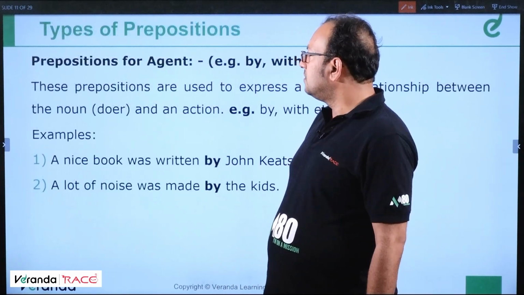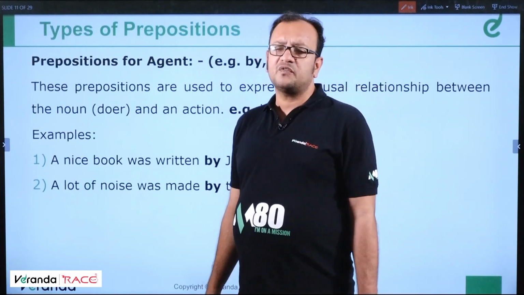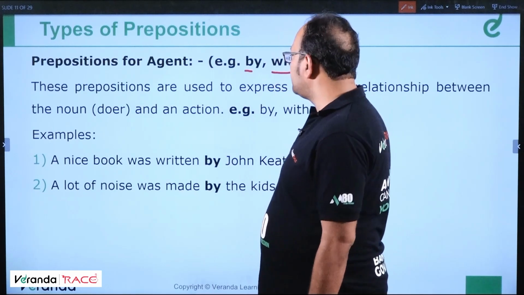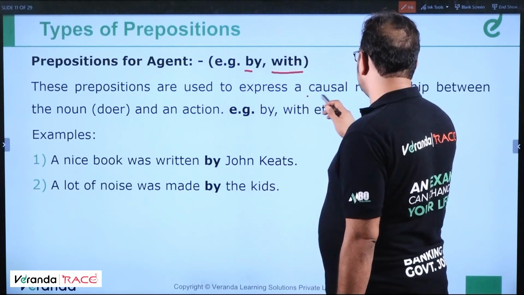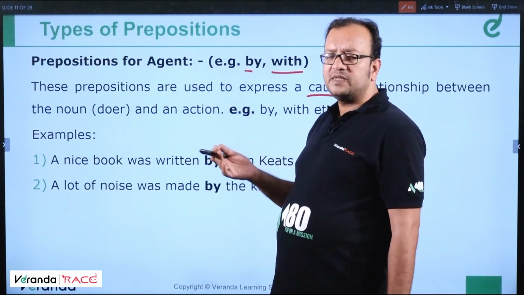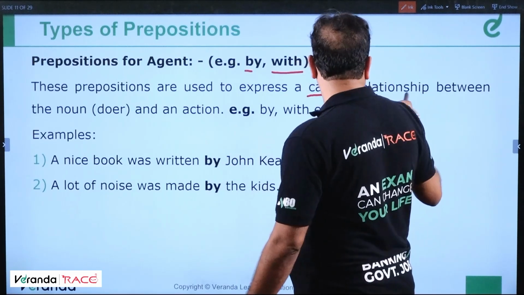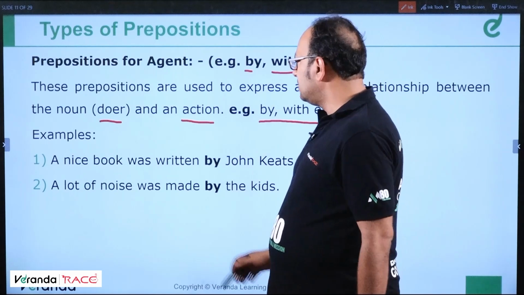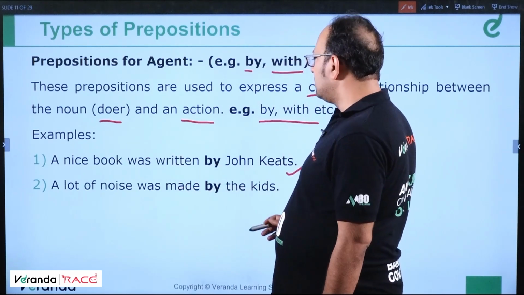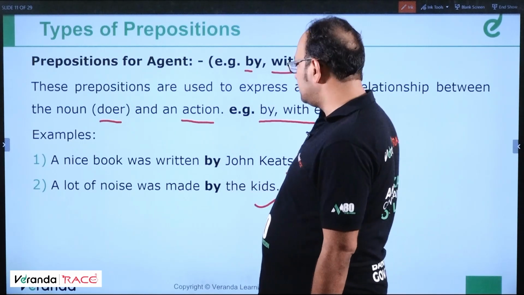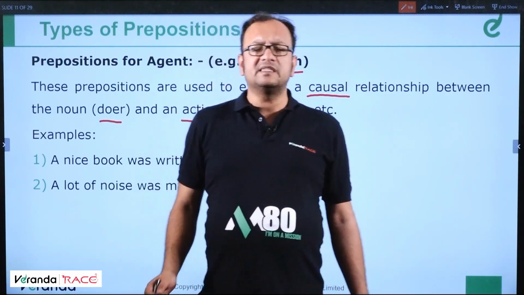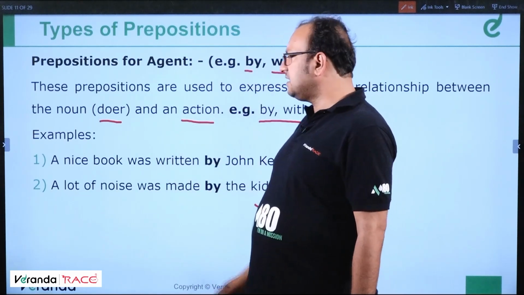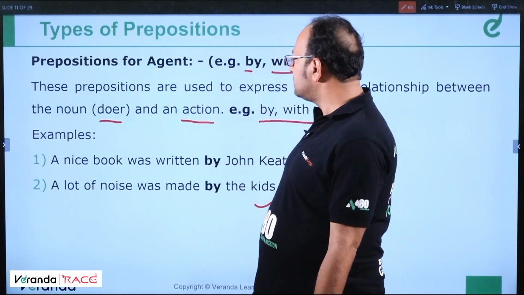Moving ahead. Prepositions for agent, or we can say prepositions of agency, like by or with. These prepositions are used to express a causal relationship, cause and effect, between the noun, the doer, and an action. Examples: by, with. A nice book was written by John Keats. A lot of noise was made by the kids. Another example: the dog was beaten with a stick. So with and by are basically prepositions of agency. Clear? Moving ahead.